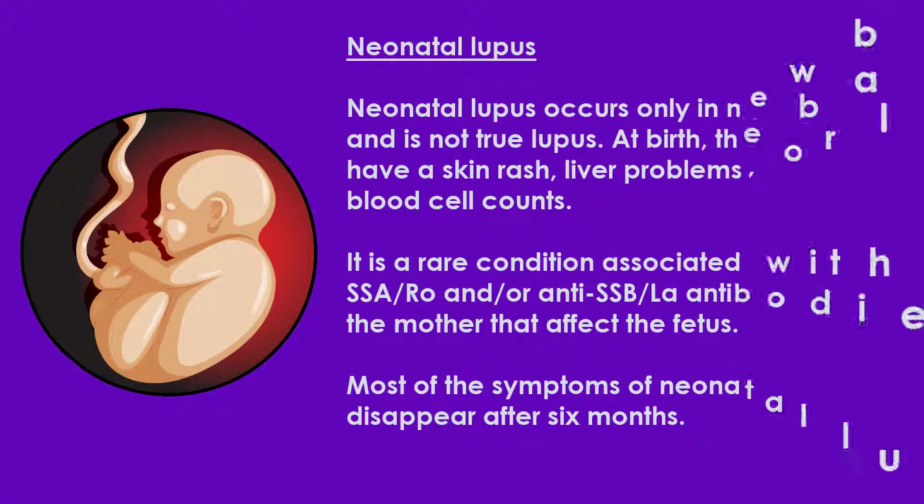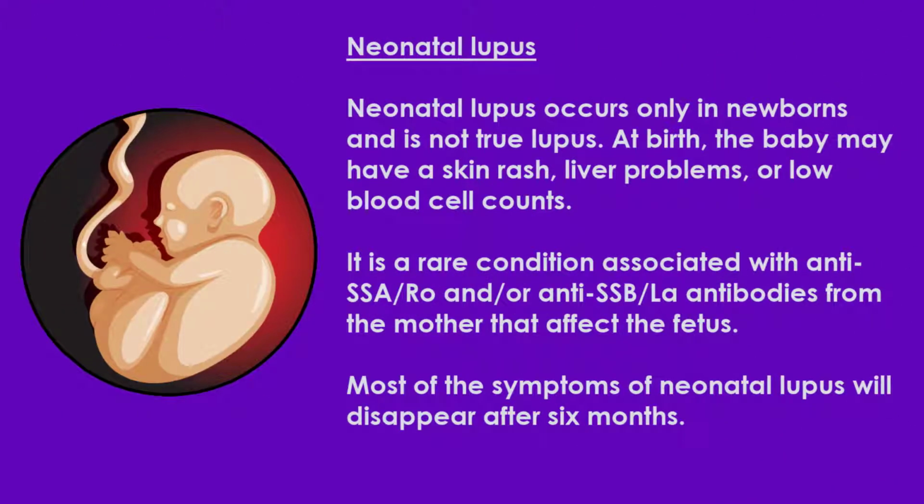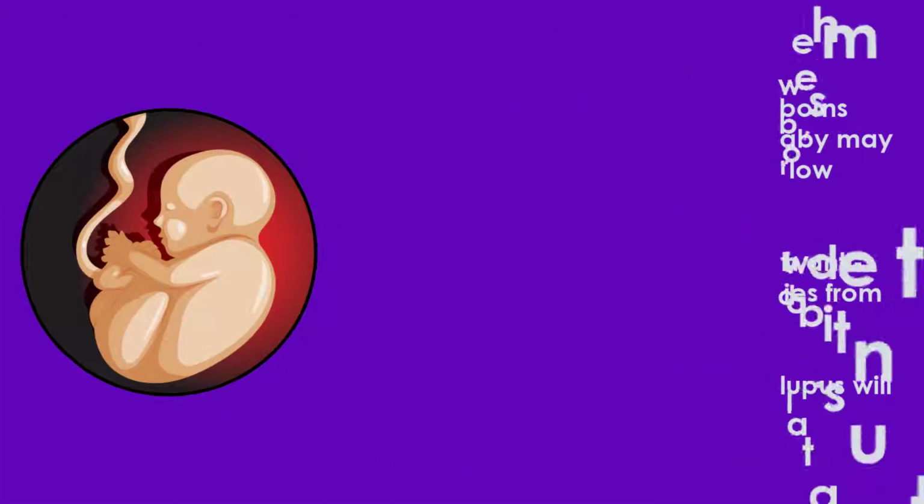Neonatal lupus. This is a rare condition associated with anti-SSA/Ro or anti-SSB/La antibodies from the mother that affects the fetus. At birth, the baby may have skin rash, liver problems, or low blood cell counts. The symptoms usually disappear completely after 6 months with no lasting effects.